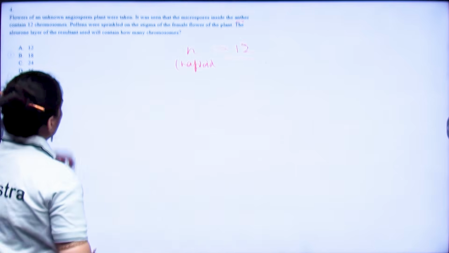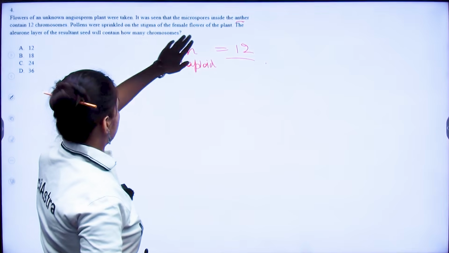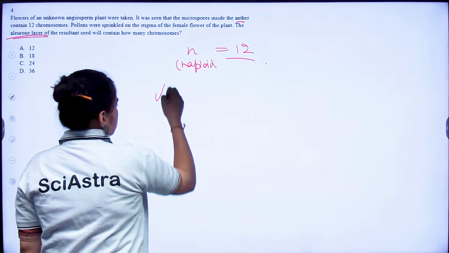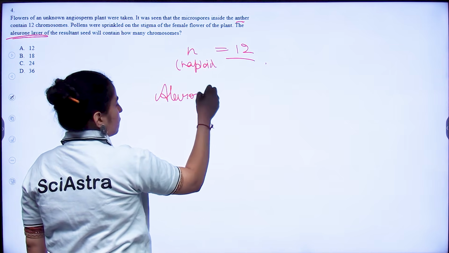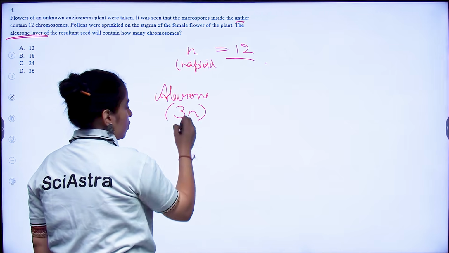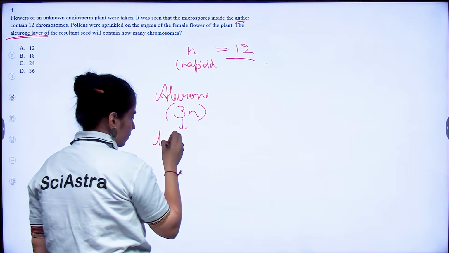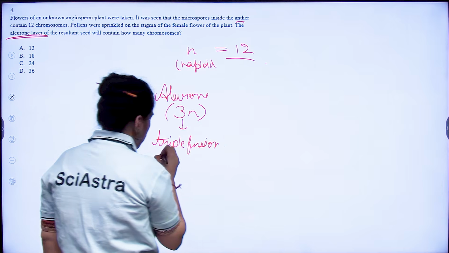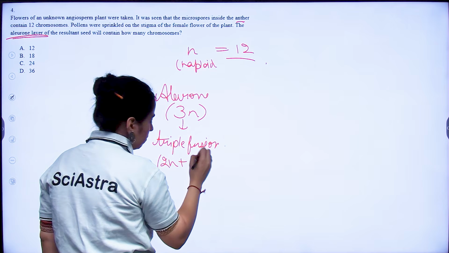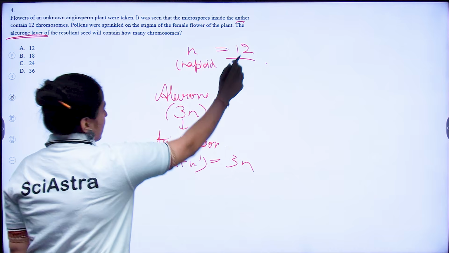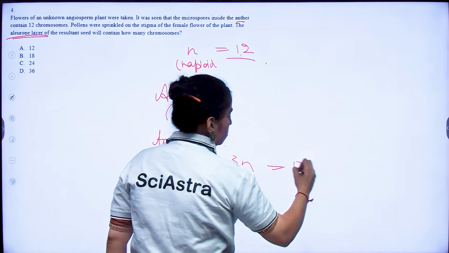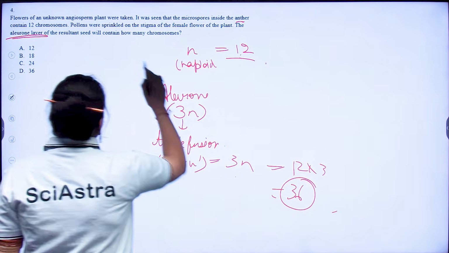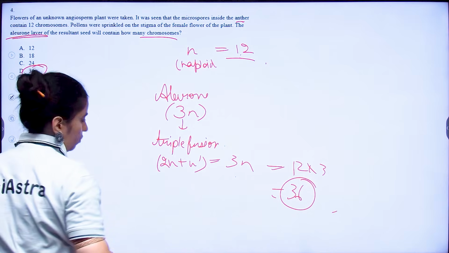Now they have asked, pollens were sprinkled on the stigma of the female flower of the plant, the aleurone layer. Now aleurone layer is part of what? It's part of your endosperm, and we know endosperm is 3N because here we see triple fusion, right? Your two polar nuclei plus your sperm. So here we see 3N. N is given as 12, so 3N would be 12 into 3, that is 36. So you will have 36 chromosomes, right?